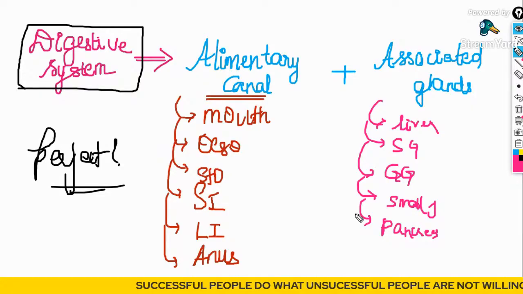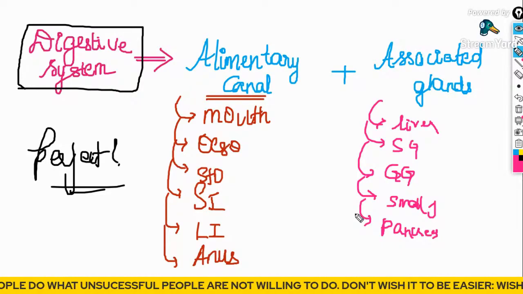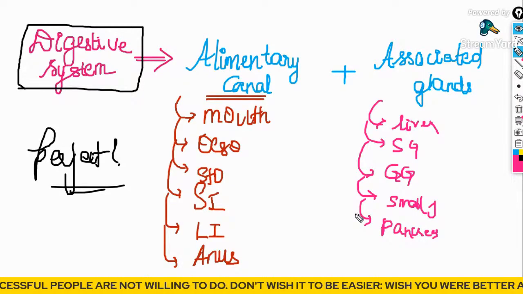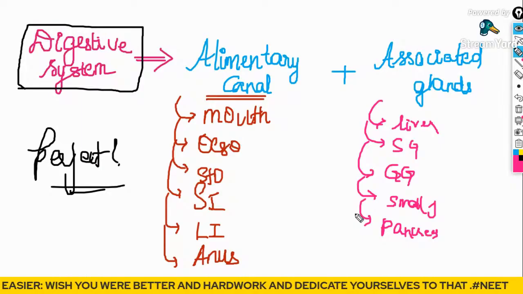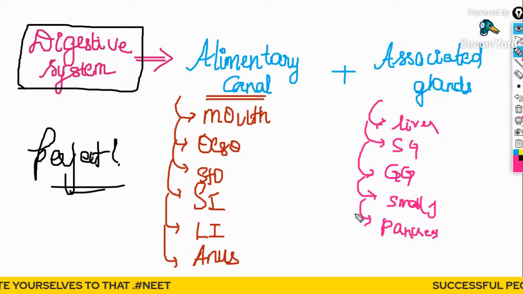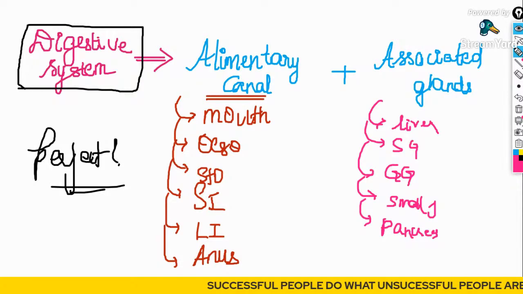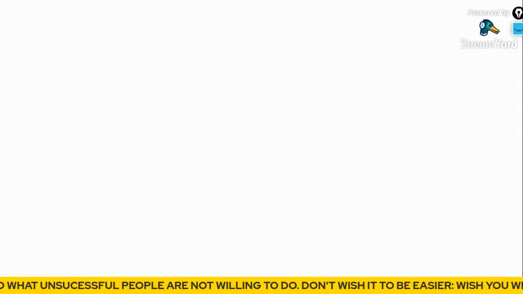Yes, the pancreas is also a gland. It is an exocrine gland which secretes certain enzymes. You have studied it in your class 10th, right? Which we will discuss in our next lecture is all about the digestive glands. In your 10th standard, you have studied that the pancreas secretes pancreatic juice, which is composed of amylase and lipase. I hope you might have studied, right? So this is what our topic is about, which we are going to discuss in detail in today's class.